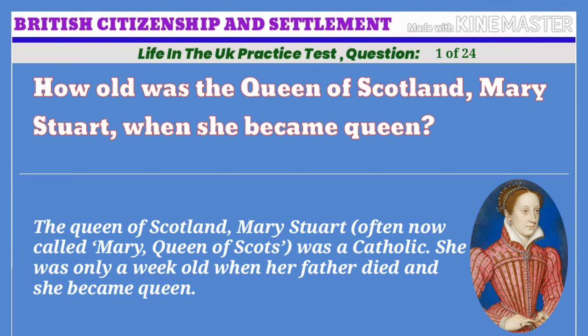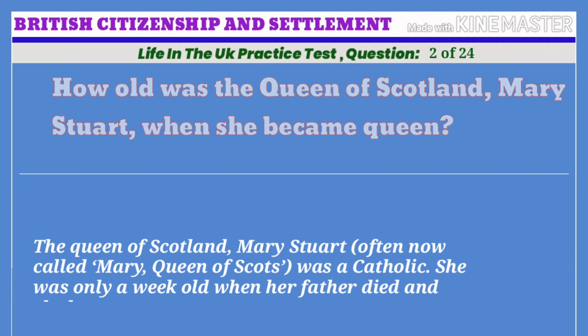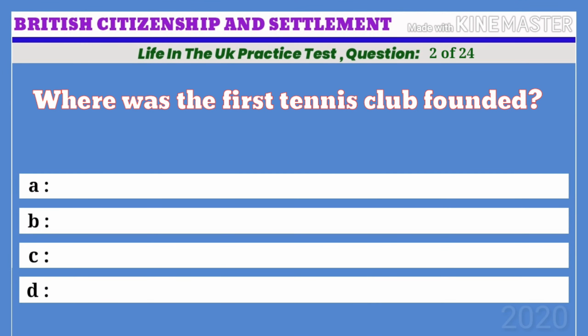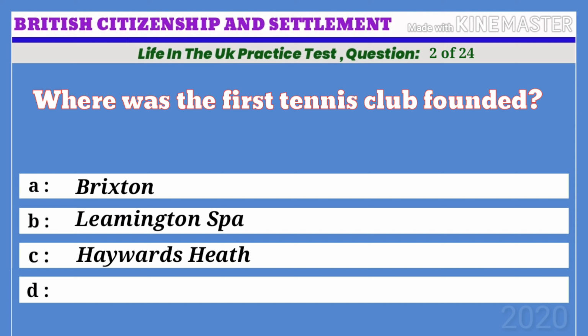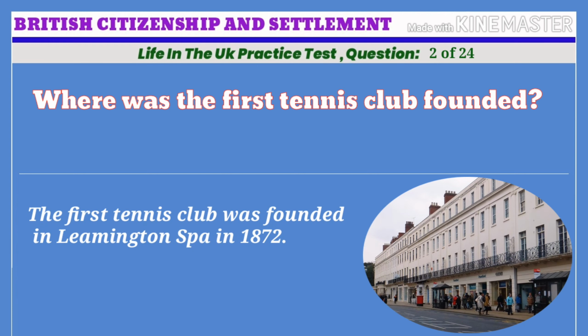Life in the UK practice test. Question 2 of 24. Where was the first tennis club founded? A. Brixton. B. Leamington Spa. C. Haywards Heath. D. St Andrews. The correct answer is B. Leamington Spa. The first tennis club was founded in Leamington Spa in 1872.